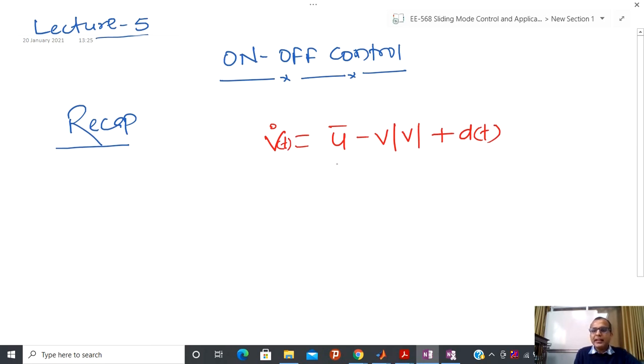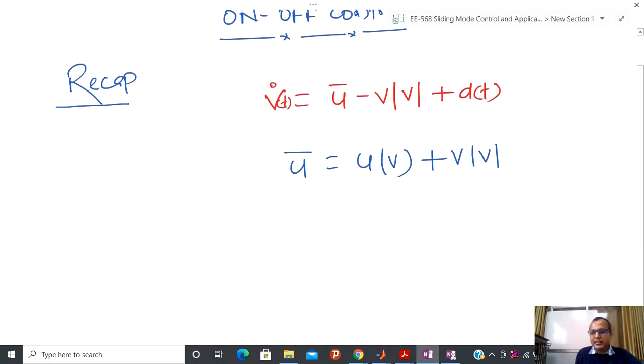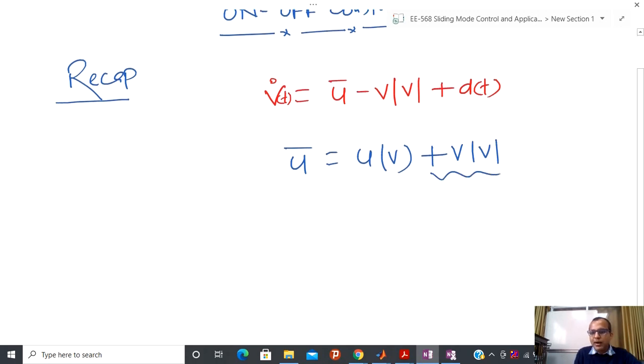And after that we are designing this u bar, and u bar we are selecting like something uv, and after that I have something like plus v mod v. In the previous class we were able to understand what is the meaning of this part and what is the meaning of this part. This is feedback and this is feed forward.